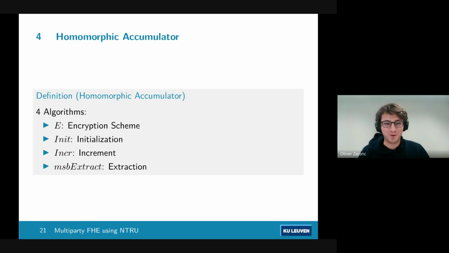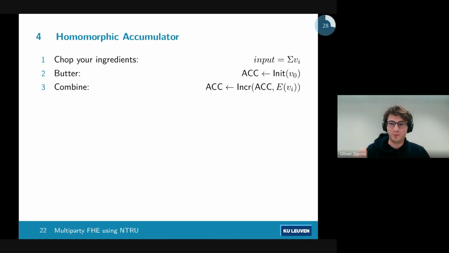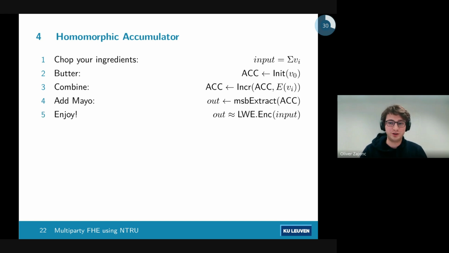Excellent. So we have the homomorphic accumulator, which is a set of 4 algorithms, which they define later on in the work, but we don't care about the actual definitions. We have the encryption scheme, some nebulous, possibly LWE, possibly not, encryption scheme. We have a way to initialize, we have some incrementation, and then we have a way to extract at the end. And the way that looks in practice is we take our input, we chop it into tiny bits. We take the first bit as our initialization. Then for each subsequent bit, we encrypt that and add it on in some way using whatever our increment turns out to be. And then we use this extraction method. And at the end, we should get, if everything's defined nicely, an LWE encryption of our input.